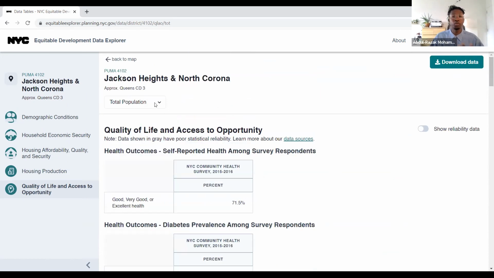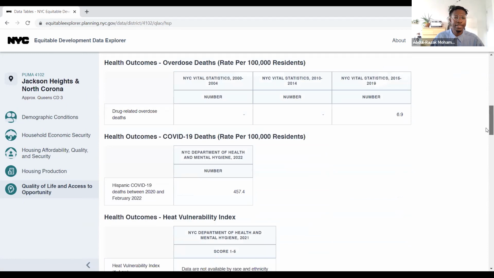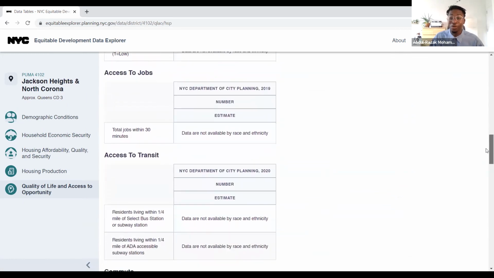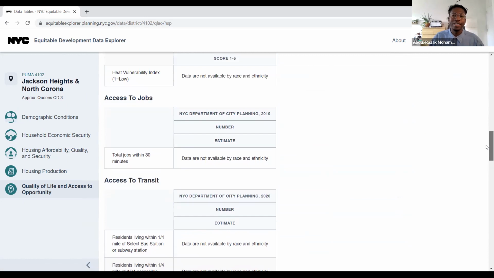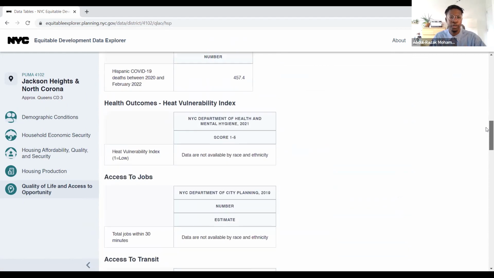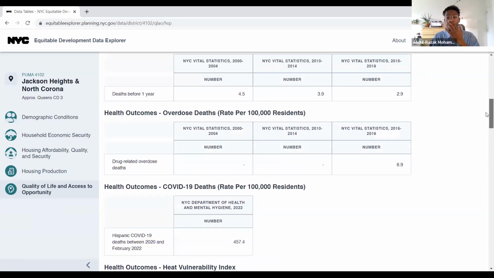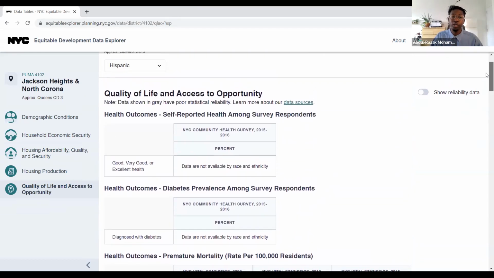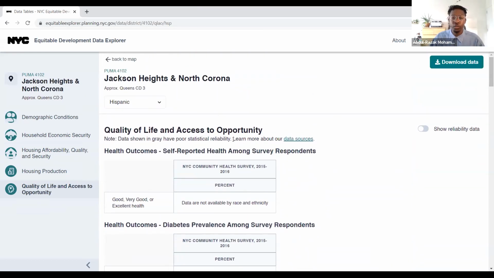Now, if we look at that for the majority of the population, which we know is the Hispanic population in our community district, we can then see that, actually, this is an important point. I forgot it, but it's important that we got to it now: there's some data within this particular category that is not available to see by race and ethnicity. This is an example, and in a lot of the tables here you can see they say data are not available by race or ethnicity. So here you can only really get the total population information, or you may need to look back at the data sources in methods and sources to see where they got that information from, because maybe they've broken it down in a different way back at the original source that we're not able to view here.